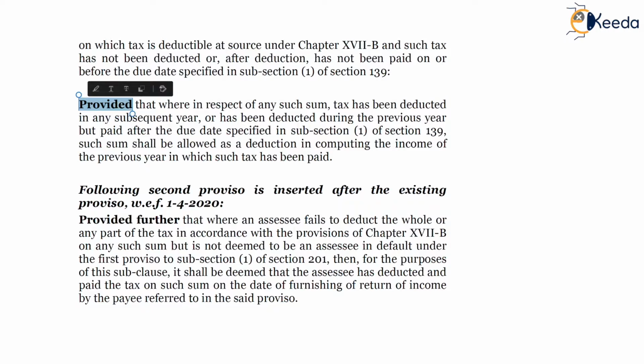Proviso: where in respect of any such sum, tax has been deducted in any subsequent year. So here you can see taxes have been deducted in the subsequent year, or has been deducted during the previous year but paid after the due date.